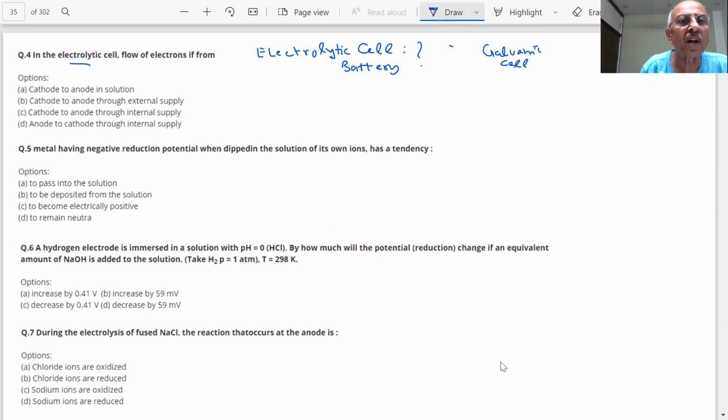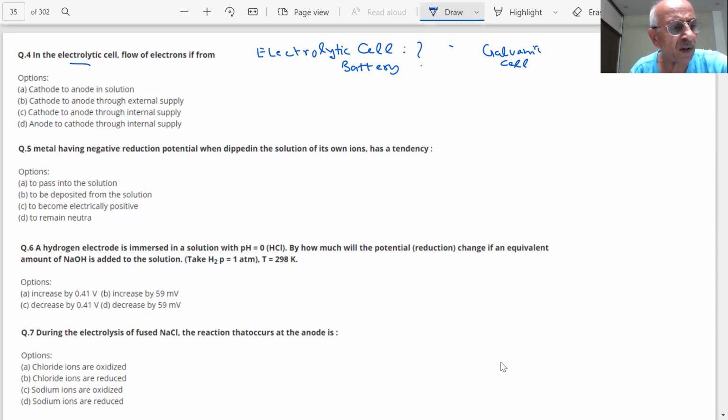Then what is the story here? Electrons will flow from cathode to anode, students, in the external supply.